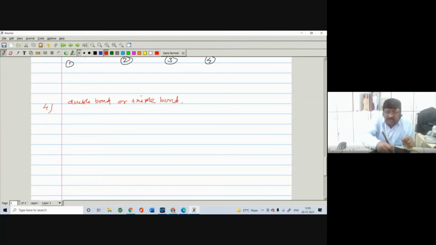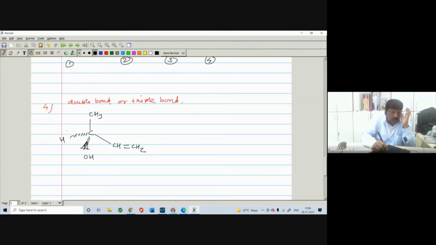Suppose you have such an example, there is the carbon, and some groups are in the plane, these are below the plane, and this is above the plane. Then I can write the groups: here CH3, here CH double bond CH2, the ethylene group, here OH, and here H.